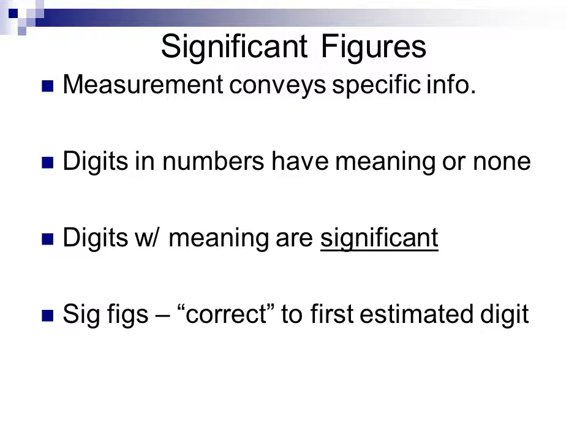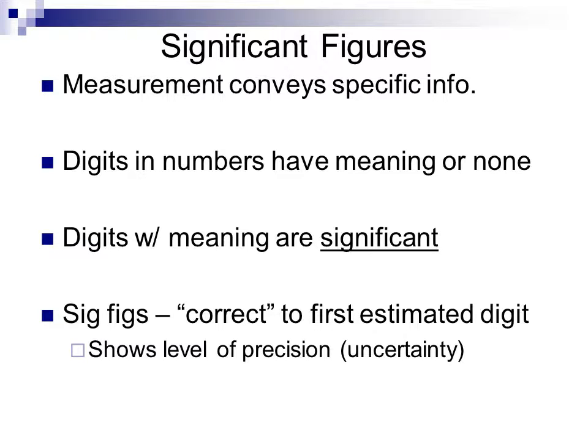We call them sig figs to abbreviate, and we assume that our significant figures are correct to the first estimated digit in a number that we are measuring. So if I take a measurement in a lab with an instrument, the first digit that I have to estimate based upon the precision of my instrument is the limit of my significance. So a significant figure will show the level of precision or uncertainty in my measurement.